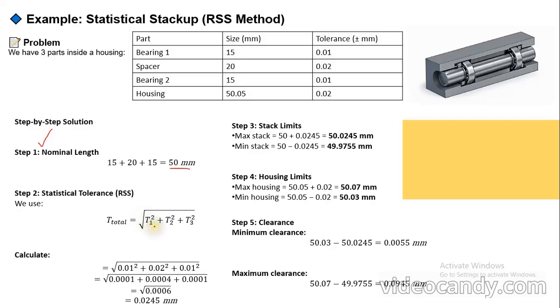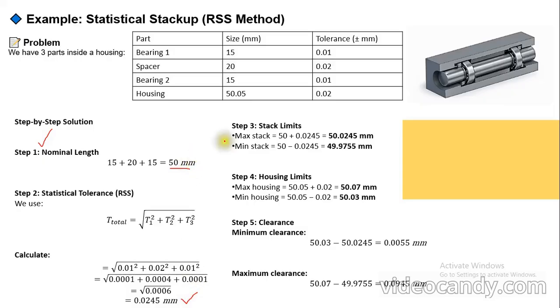So the square of the tolerance for the first bearing is 0.01 squared, plus the spacer 0.02 squared, plus the second bearing 0.01 squared. Finally, you are going to get 0.0245 mm.